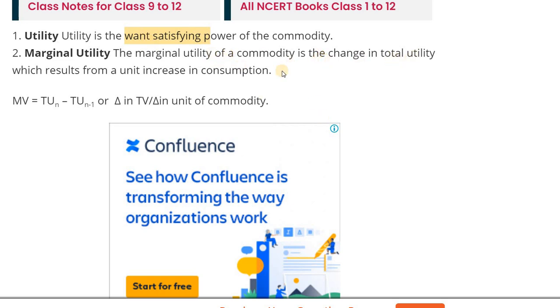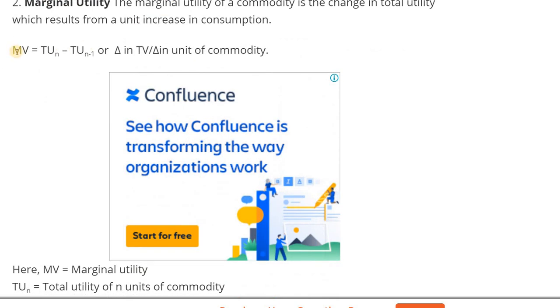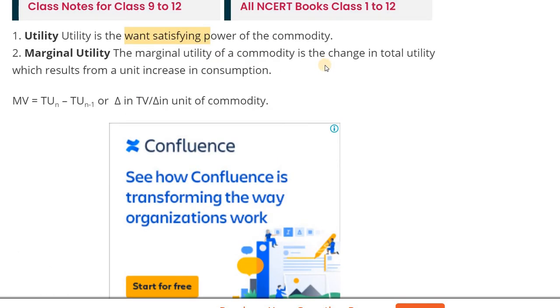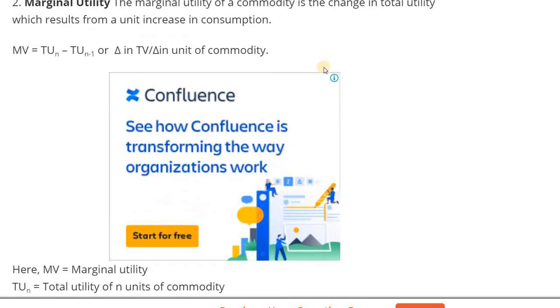Then how can we find out marginal utility? We can write it as change in utility, due to increase in consumption.